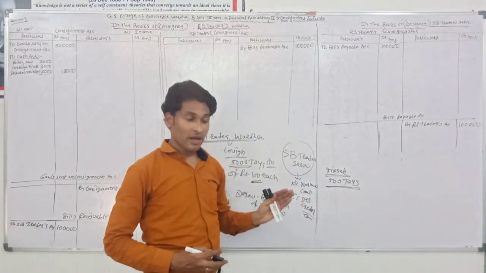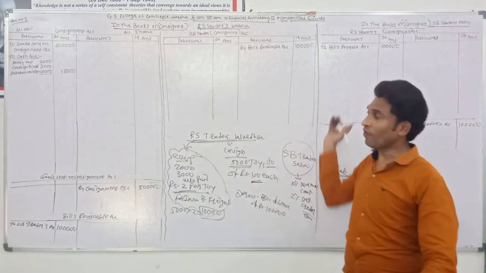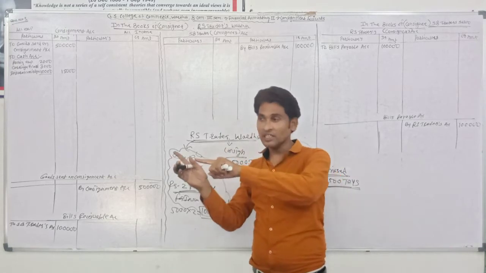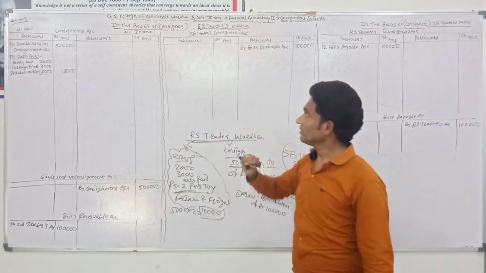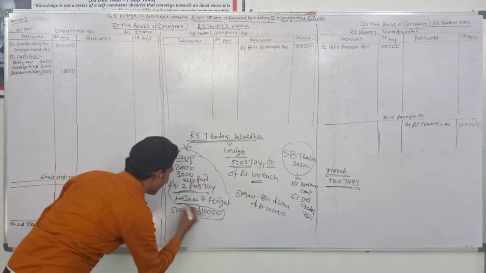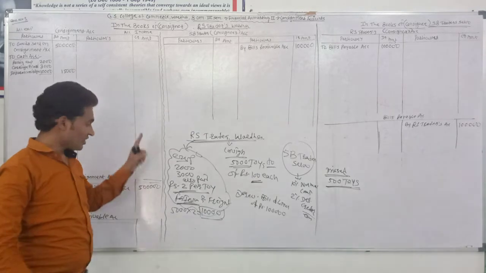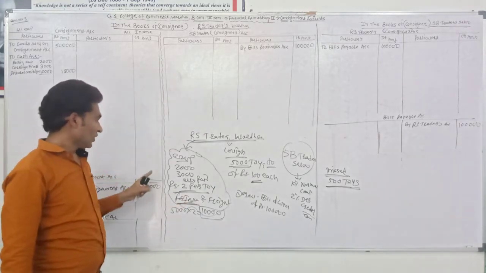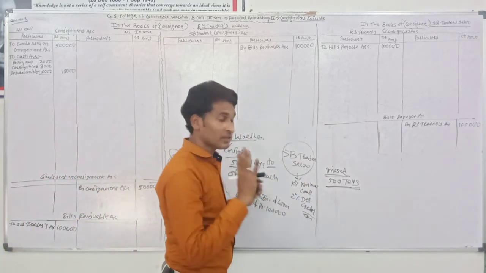SB Traders immediately inform RES Traders that 500 toys are missed, and RES Traders have already taken the insurance of these goods.